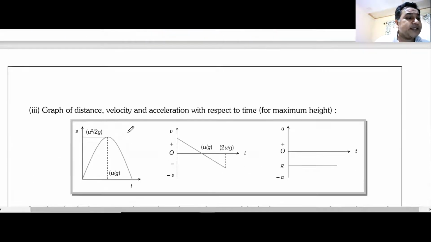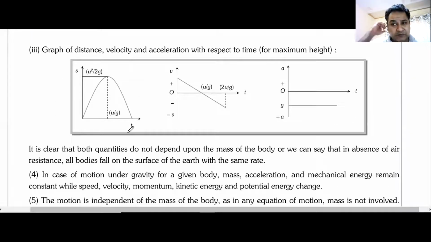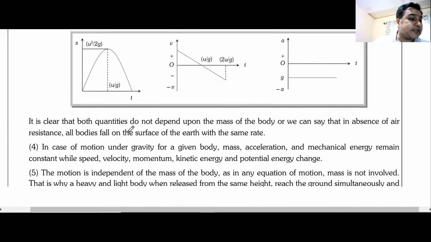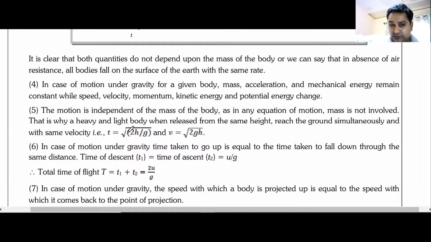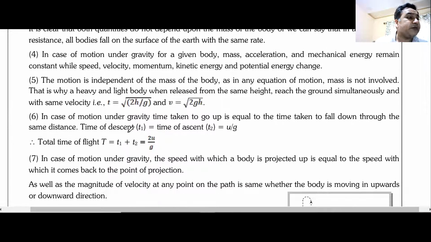And again, there is a graph which we will not discuss now. We will discuss it when we complete graphs. Again, there are point number 5, point number 6, point number 7. Again, those small things, you can call them tricks, you can call them anything. What is the total time of flight?